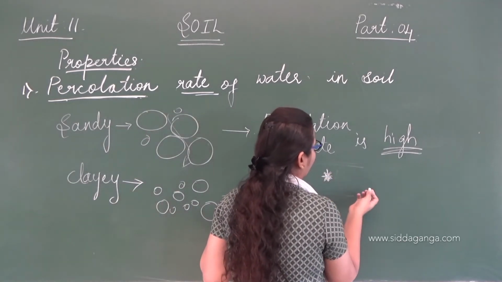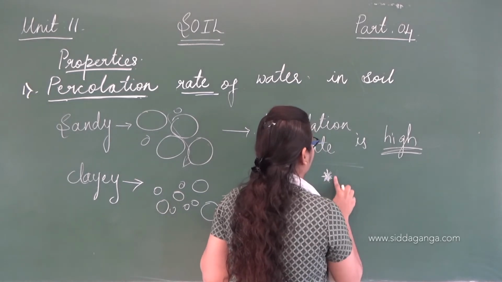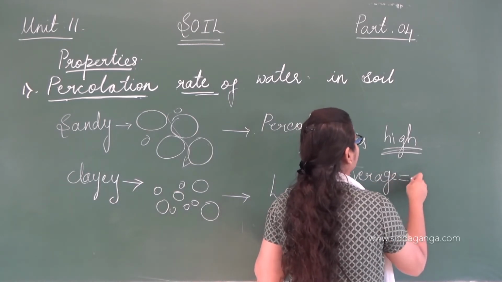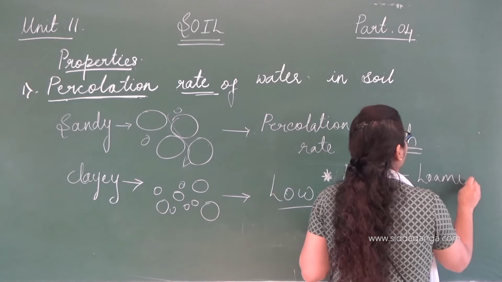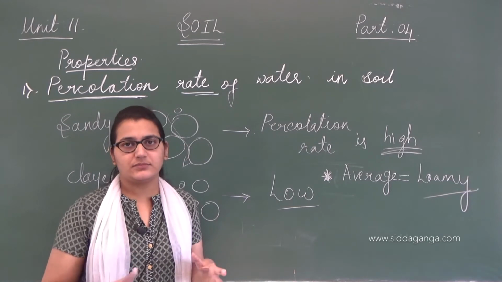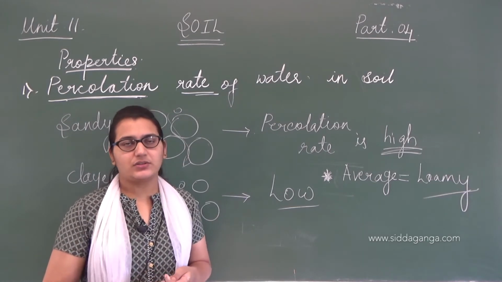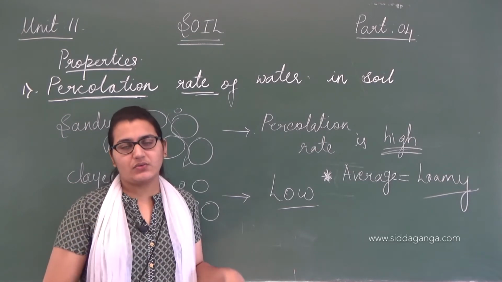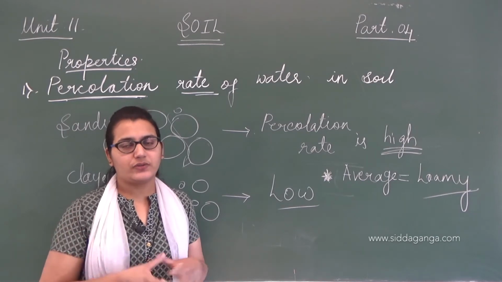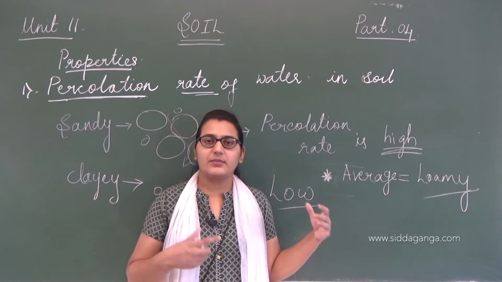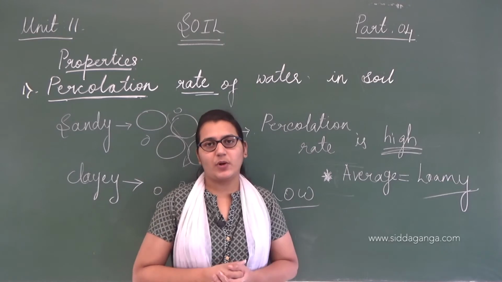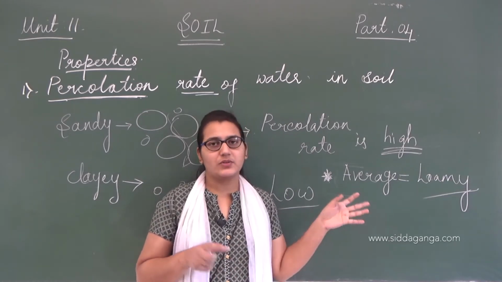This makes it the most favorable soil for crop growth and for other uses, because it has an equal number of bigger and smaller particles. In loamy soil, it has an average, or medium, percolation rate of water. The water does not flow down very easily in loamy soil, nor does it flow very slowly. There is adequate flow of water in loamy soil, because it has both bigger and smaller soil particles in equal proportions. That makes loamy soil very preferable.